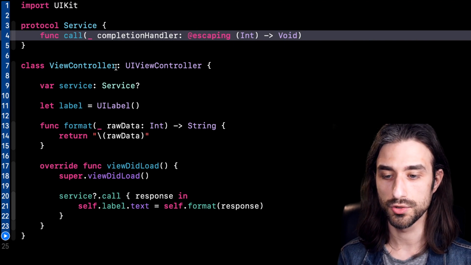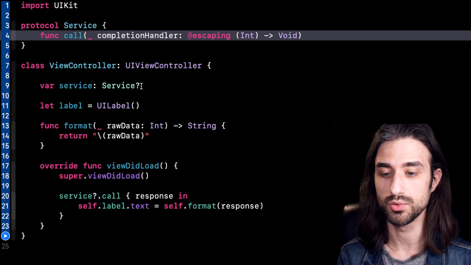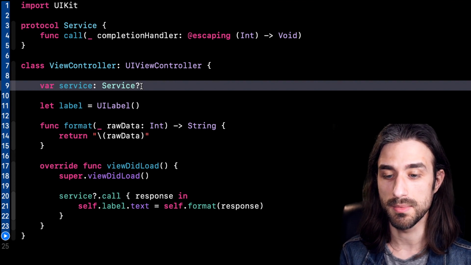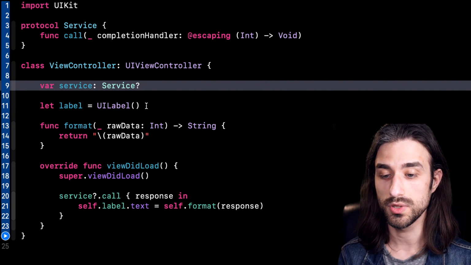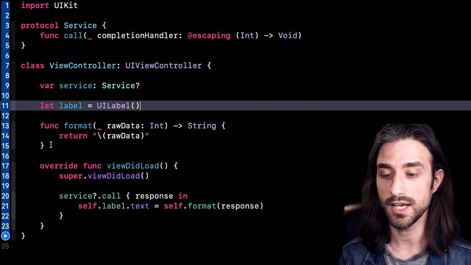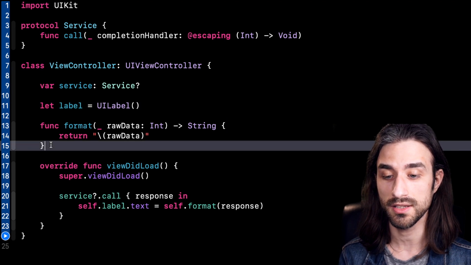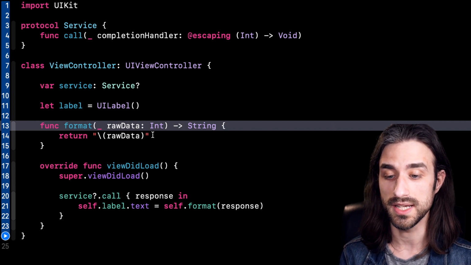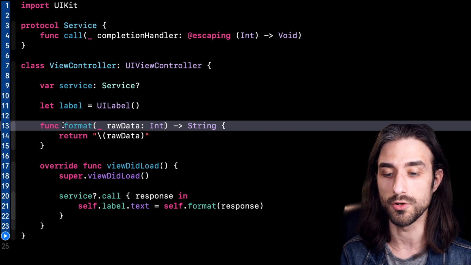Then I have a view controller. So the view controller is going to own an instance of Service, or actually a type that implements the protocol Service. It's also going to own a UILabel, to display something on the screen. Then there will be a function called format, which is going to take the raw data retrieved through the service and format it for it to be displayed as a string. So it's a very simplified example of what could be business logic.